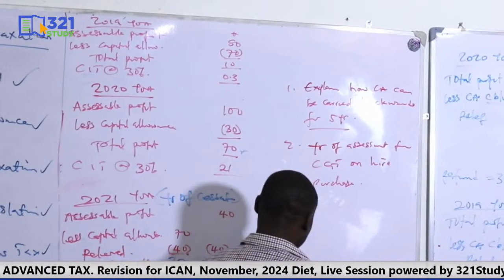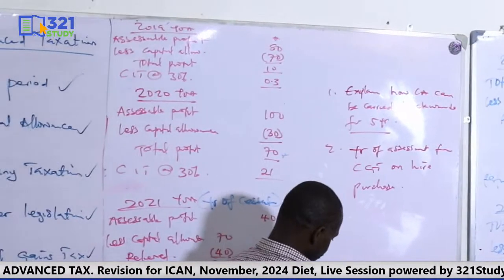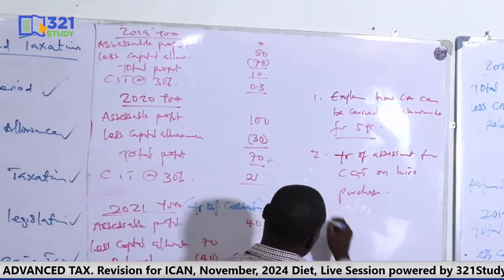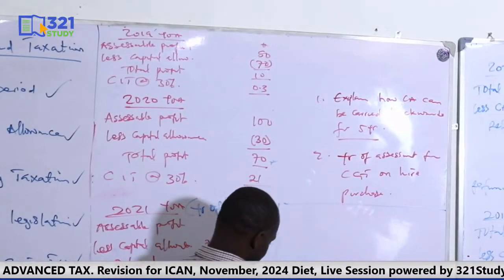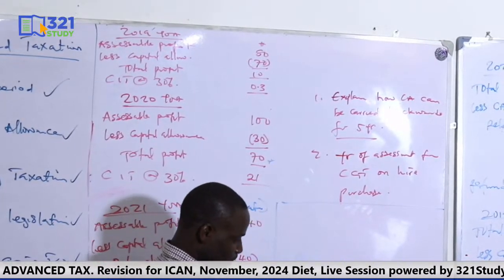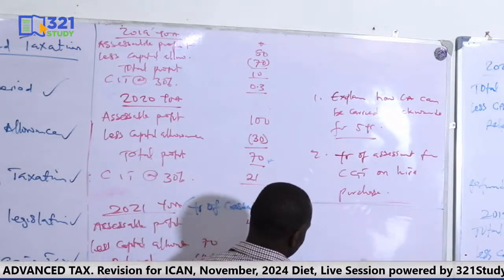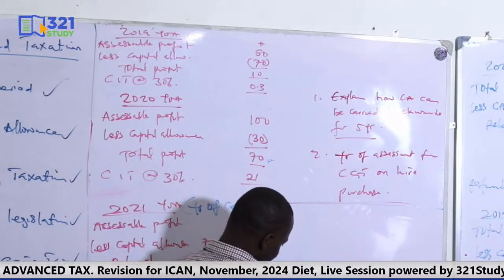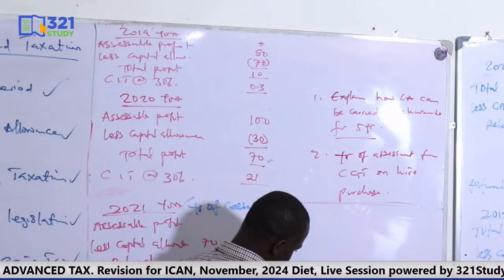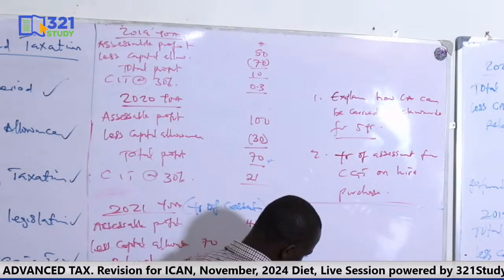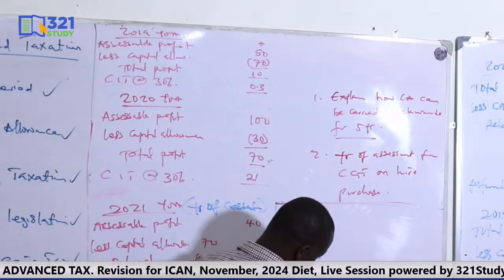So you will not quickly write the tax year because you may not know the tax year, unless in the question you'll be given the date of disposal.